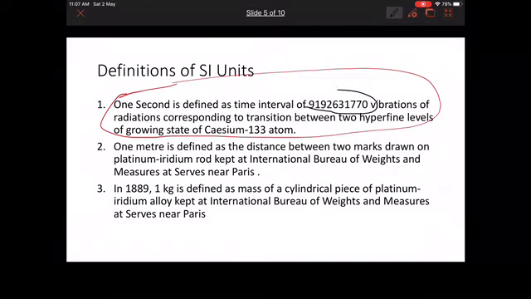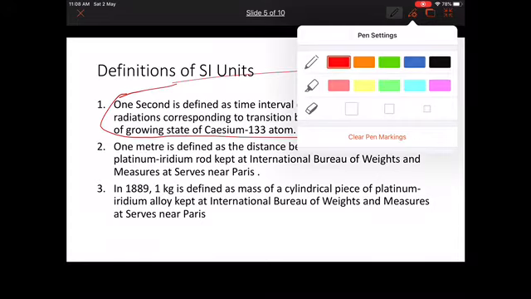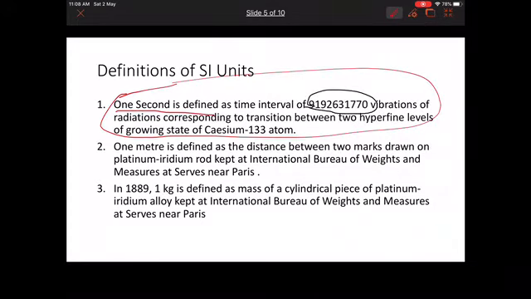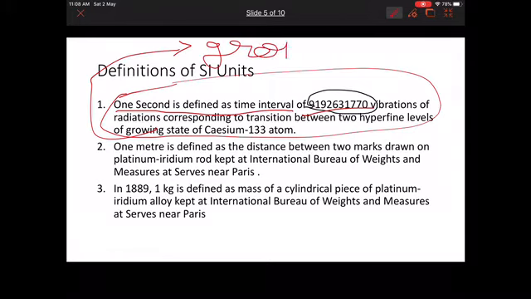So this is 9192. 1 second is defined as the time interval of 9192631770 vibrations of radiations corresponding to a transition between two hyperfine levels of the ground state of cesium-133 atom. This is used in atomic clocks also.